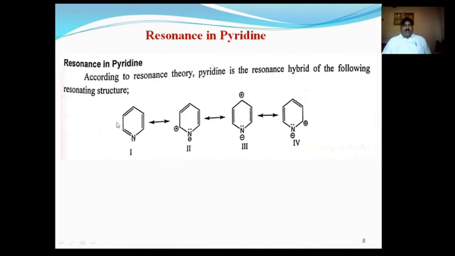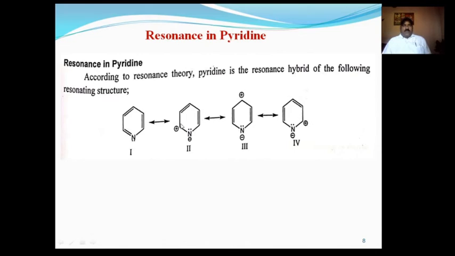This is the first structure in normal form. As the nitrogen accepts the electron from the carbon atom, it acquires a negative charge, while the adjacent carbon acquires a positive charge. Similarly in the case of the fourth structure also.